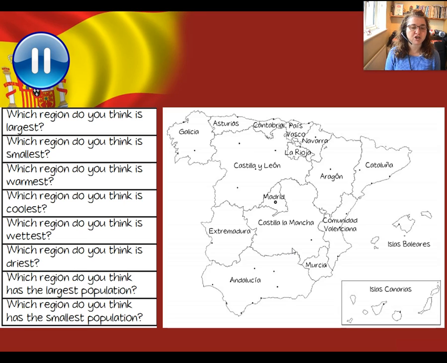Question 3 says, which region do you think is warmest? And the next one, which region do you think is coolest? So you need to think about what you know about where the weather tends to be warmer and where it tends to be colder. Then the next 2 questions, which region do you think is wettest and which do you think is driest? In other words, which ones get the most rain and which ones get the least rain? And finally, which region do you think has the largest population and which do you think has the smallest population? Now, of course, the size of the region will have something to do with that, but not necessarily everything.